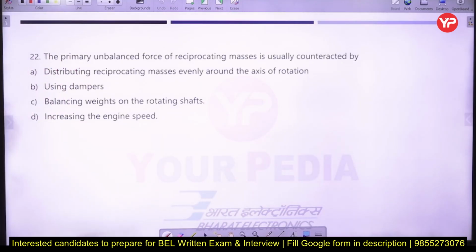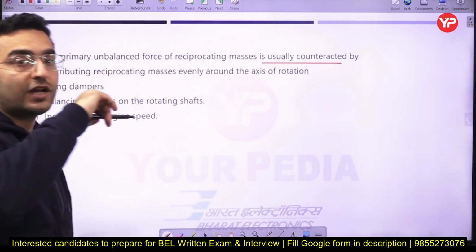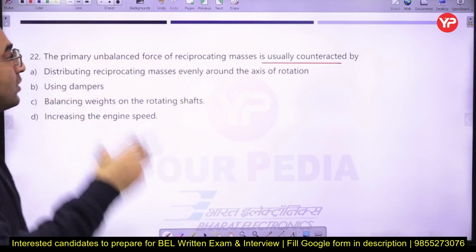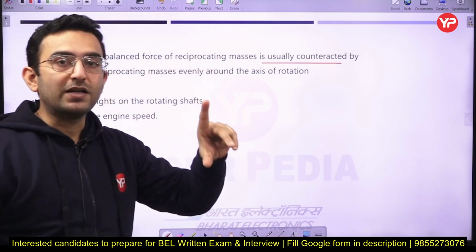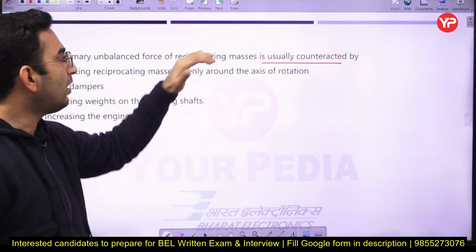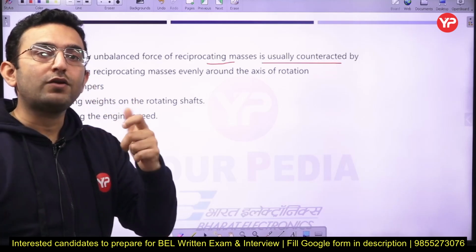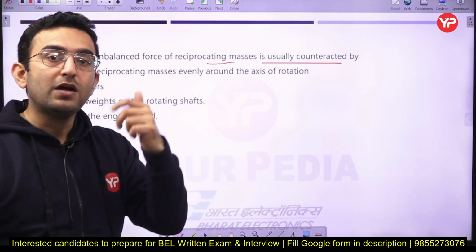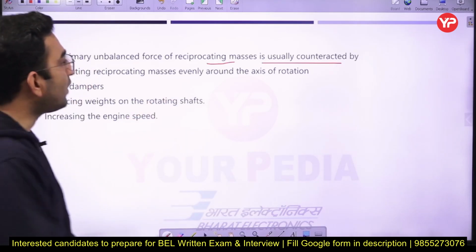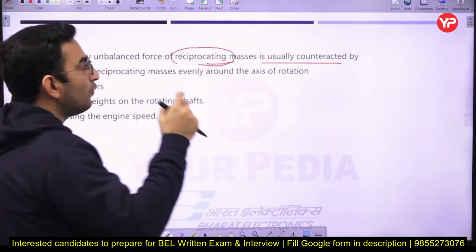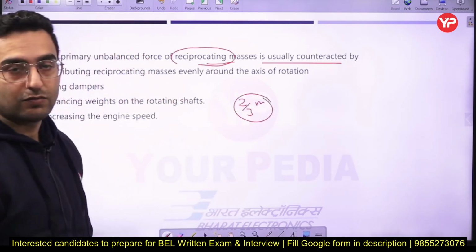Next question: the primary unbalanced force of a reciprocating mass is usually counteracted by what? Just remember, in the first question I told you that the engine consists of reciprocating masses as well as rotating masses. The rotating masses are completely balanced by some balancing masses, but complete balancing of reciprocating masses is not possible. Why not? Because if you try to balance the entire reciprocating mass, there will be a hammer blow effect due to the balancing mass. So generally, in order to balance the reciprocating mass, we balance 2/3 of the total reciprocating mass. And how do we balance it?